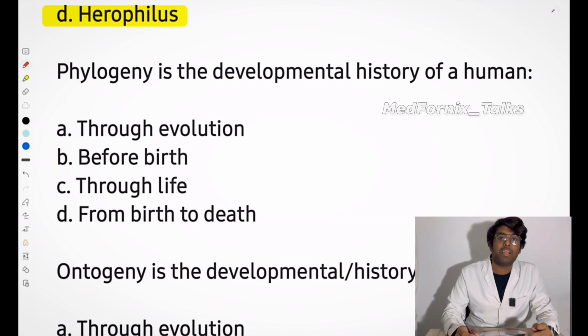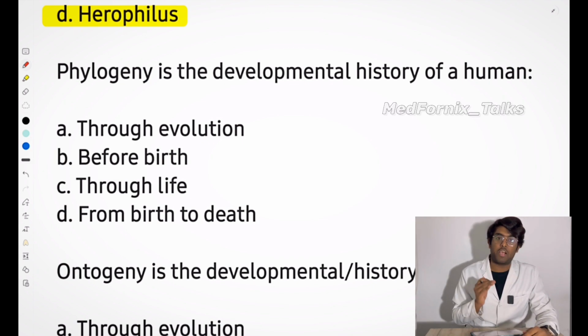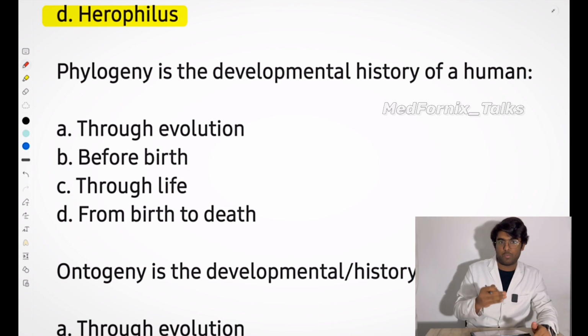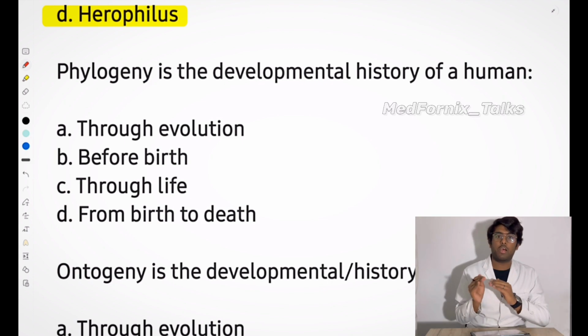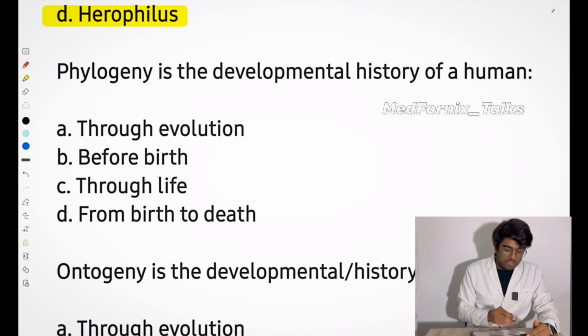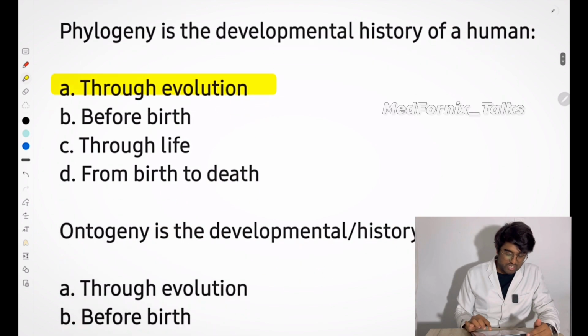It is the developmental history of humans, according to evolution. Phylogeny is historical. We are studying humans according to their evolution. We were primates before, right? Now we are Homo sapiens. So for phylogeny, the answer is A, through evolution. The first option is the answer.